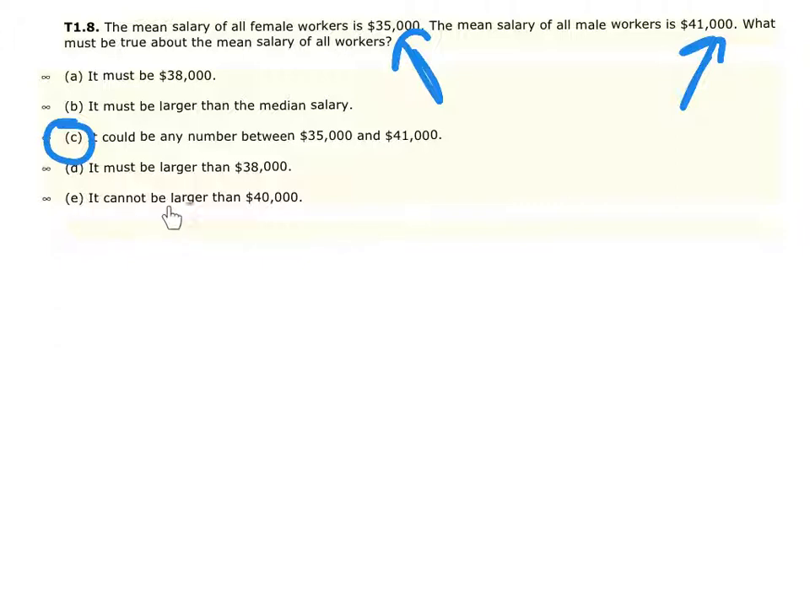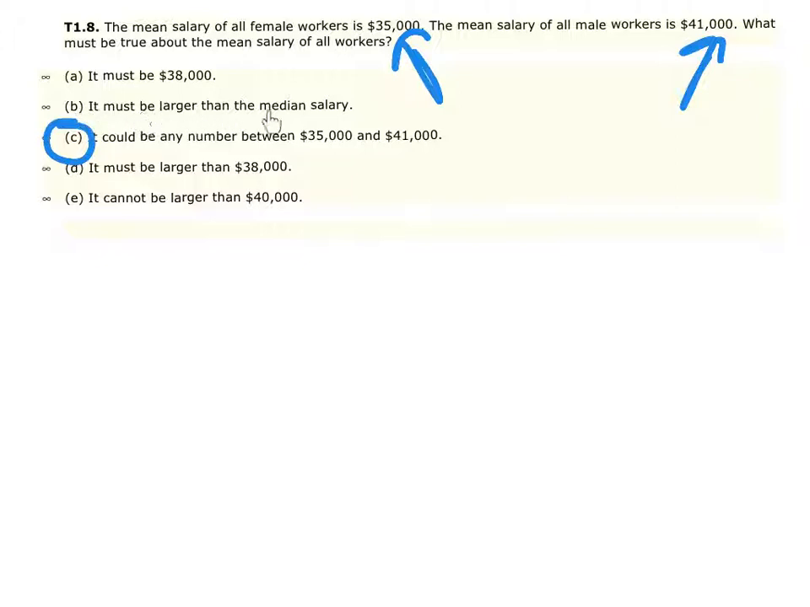Letter E is not valid. It actually could be larger than 40,000. What if there was only one female and there were 100 men? If you computed an average, it's definitely going to be over probably the 40,000. It must be larger than 38. We don't know that. What if there was 100 women and 1 male? Then it would go more towards the lower end.